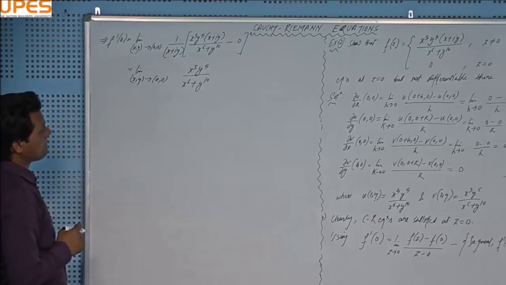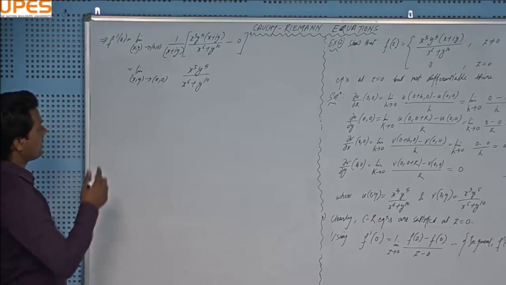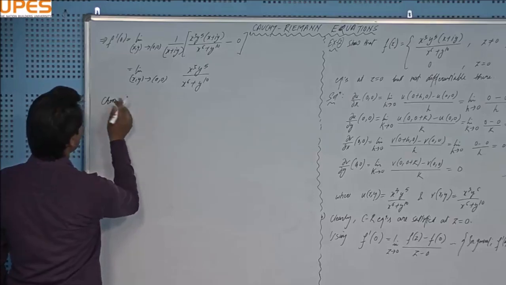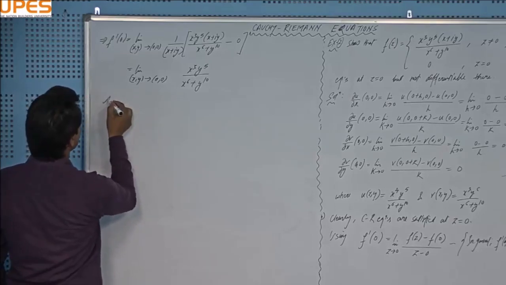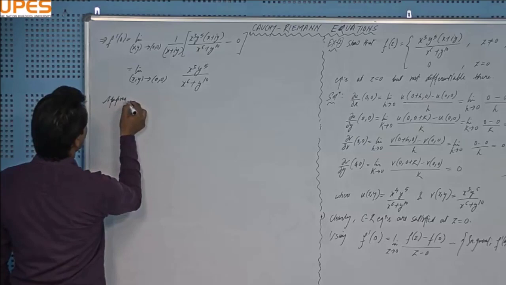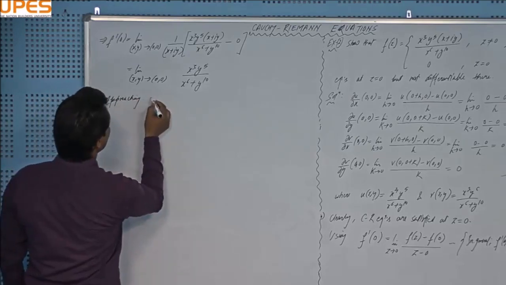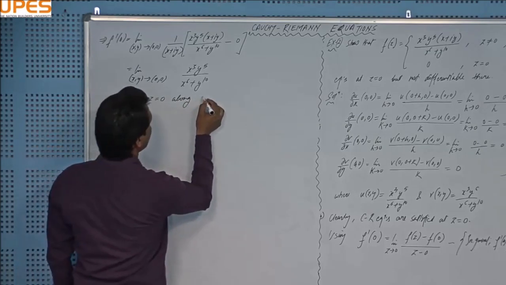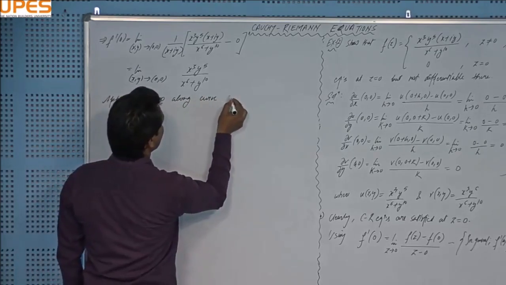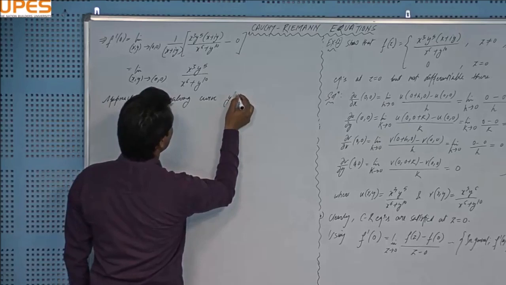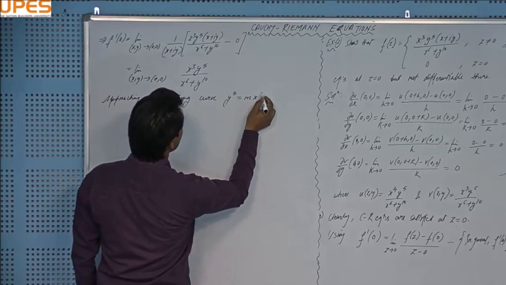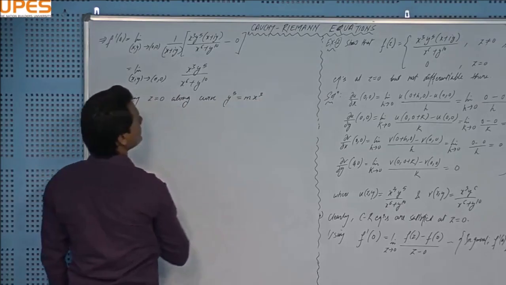So let me choose, suppose, approaching z equal to 0 along the curve y to the power 5 equal to m x to the power 3, right?